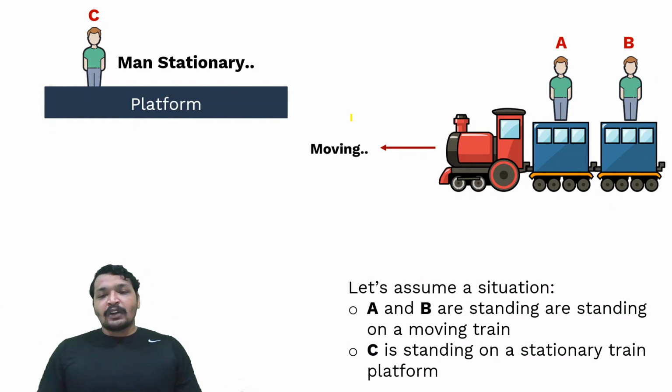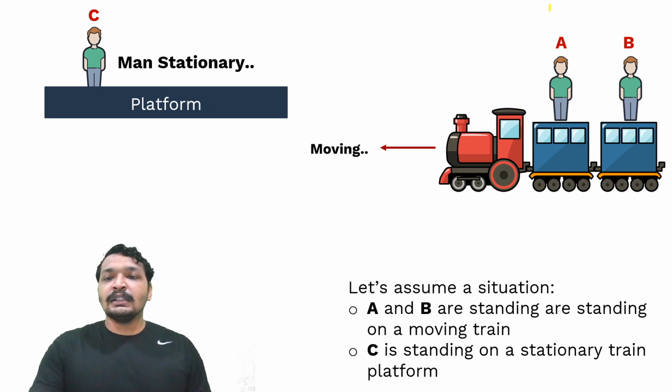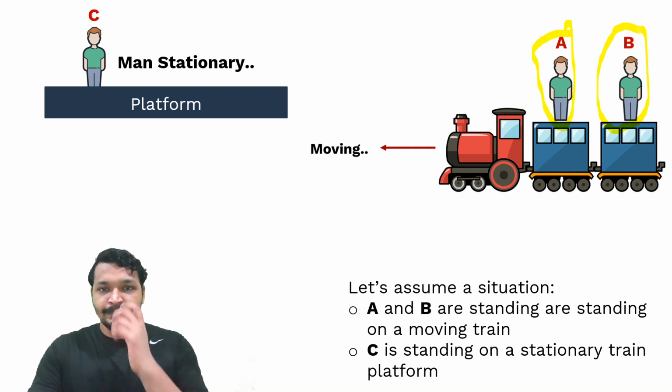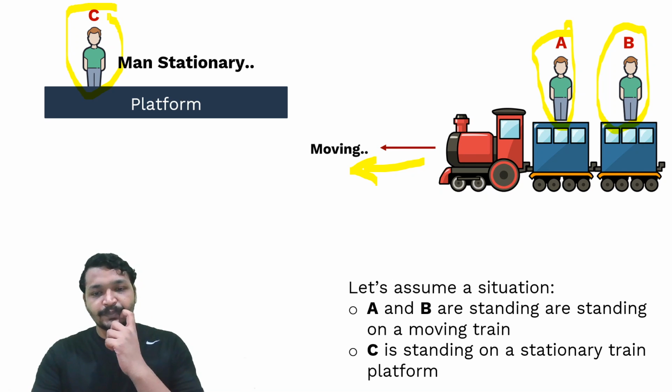So this is a critical concept, you need to understand this. Okay. So now there are these two people, A and B. They are standing on the train that is moving with a certain constant velocity. And there is a person on the stationary platform, C, who is observing this moving train.